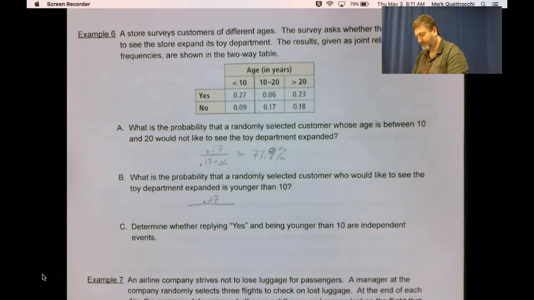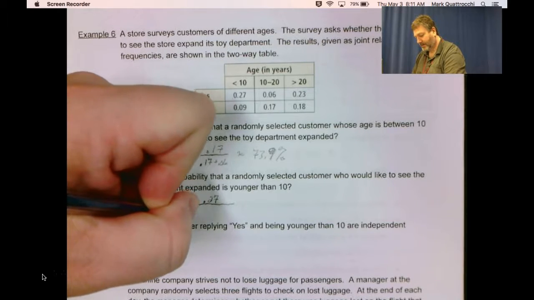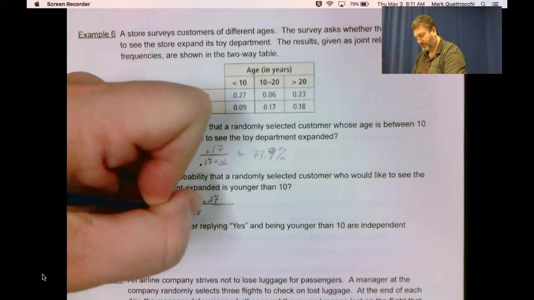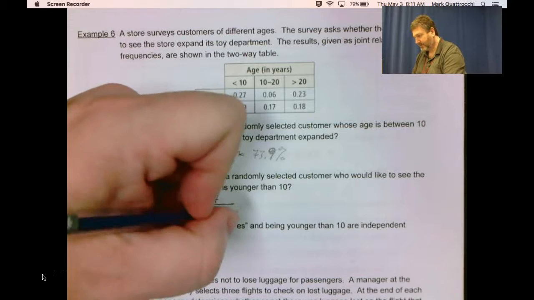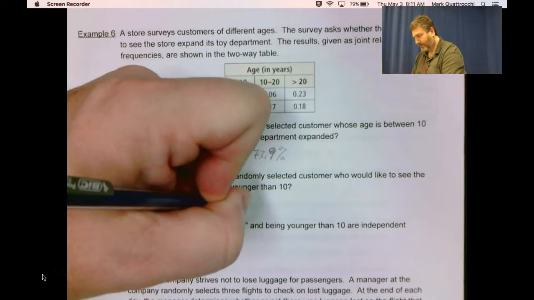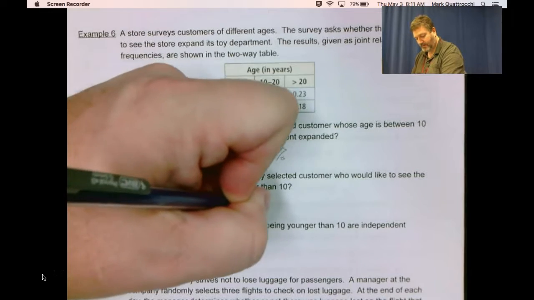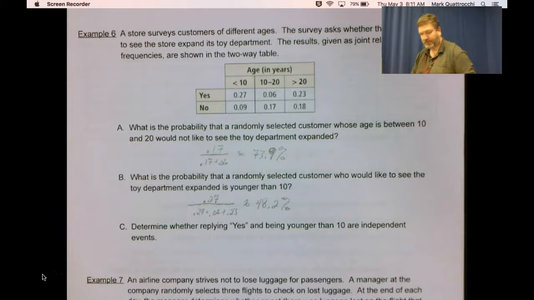Out of 0.27 plus 0.06 plus 0.23, and approximately 48.2%.